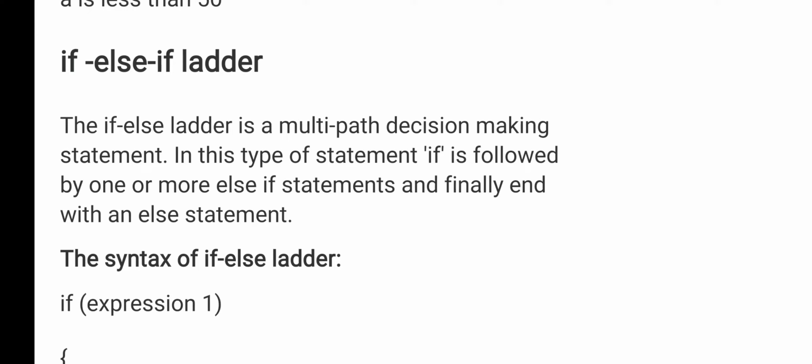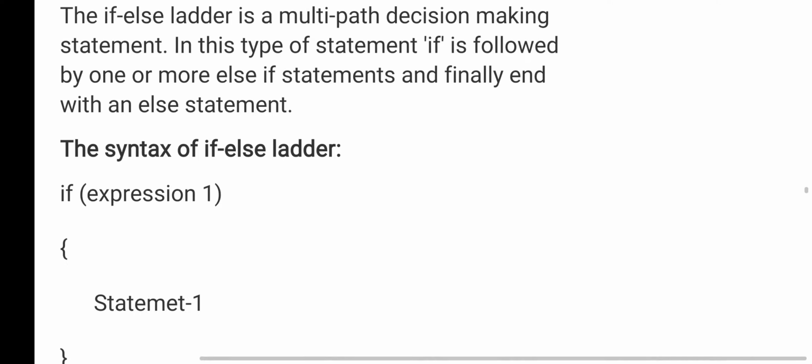If one condition is false, then only we will go for another condition. If one condition is true, then that block will be executed. So in this type of situation, we can implement an if else if ladder. In the else part, we'll implement one more condition. Now see the syntax here.